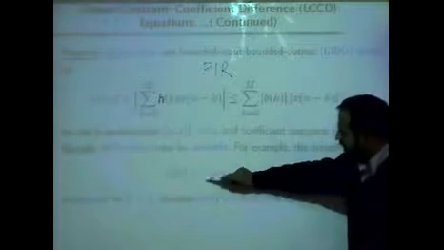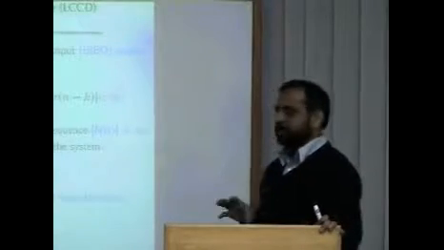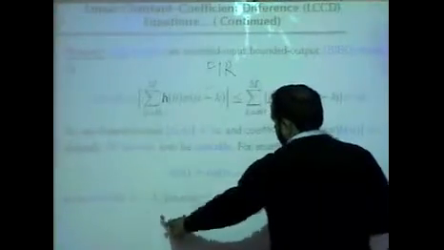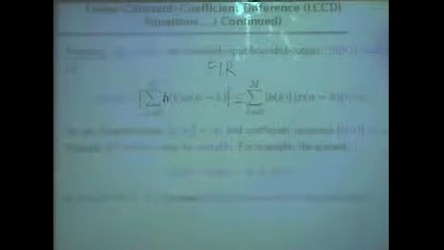Here the A parameter is going to govern the stability of the system, and this may or may not be stable. We know it is unstable if A is greater than 1. So this is the difference equation, and A is going to define the stability.